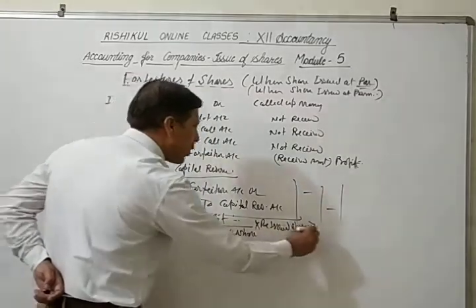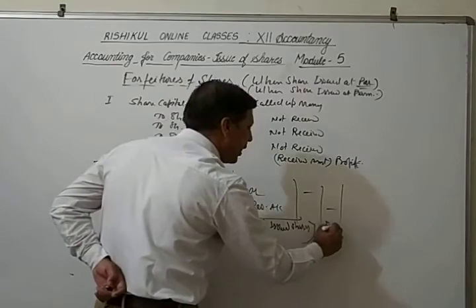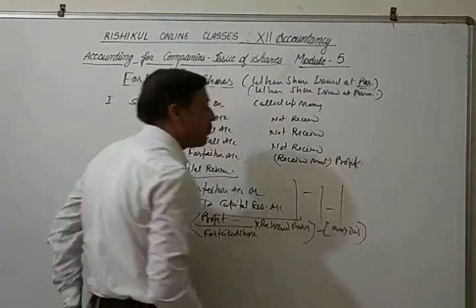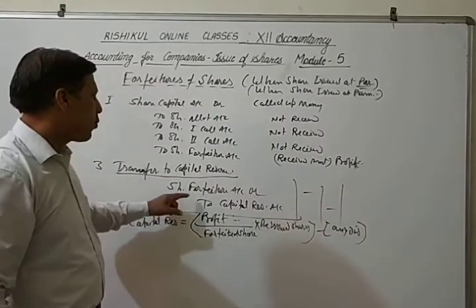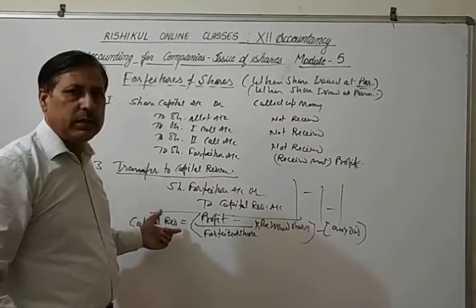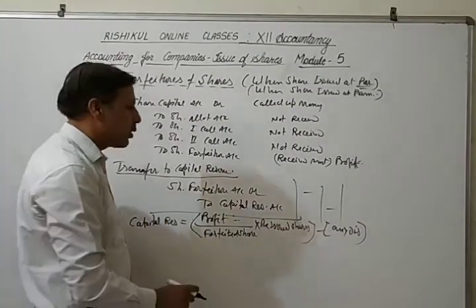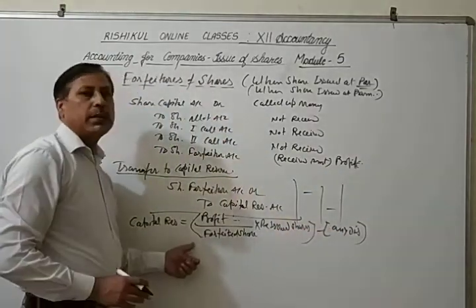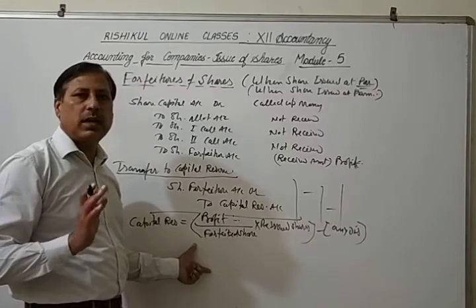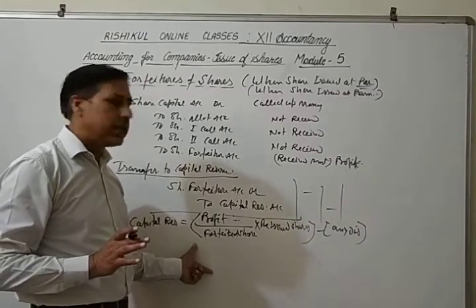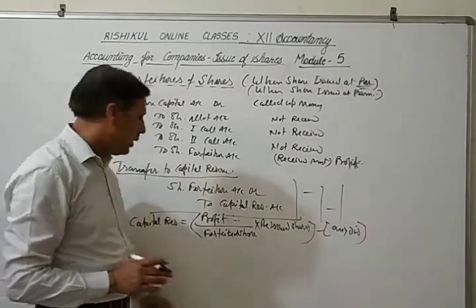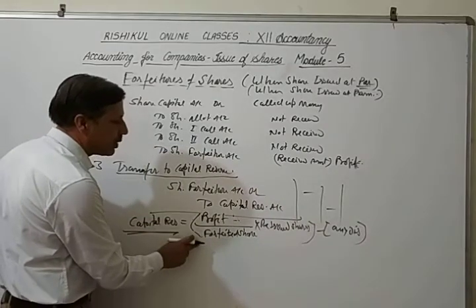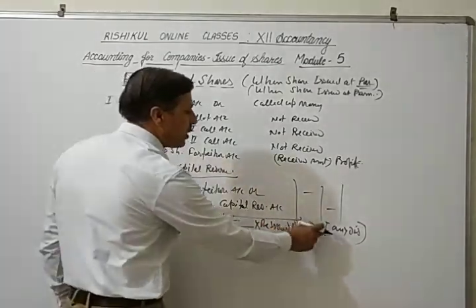Then if any discount, we subtract any discount at the time of reissue. If there was a discount at the time of reissue, like in the entry I just made, that will be deducted from here. We calculate the proportionate amount: what shares we reissue, that amount is calculated here. So capital reserve is profit upon forfeited shares into reissued shares, minus any discount.